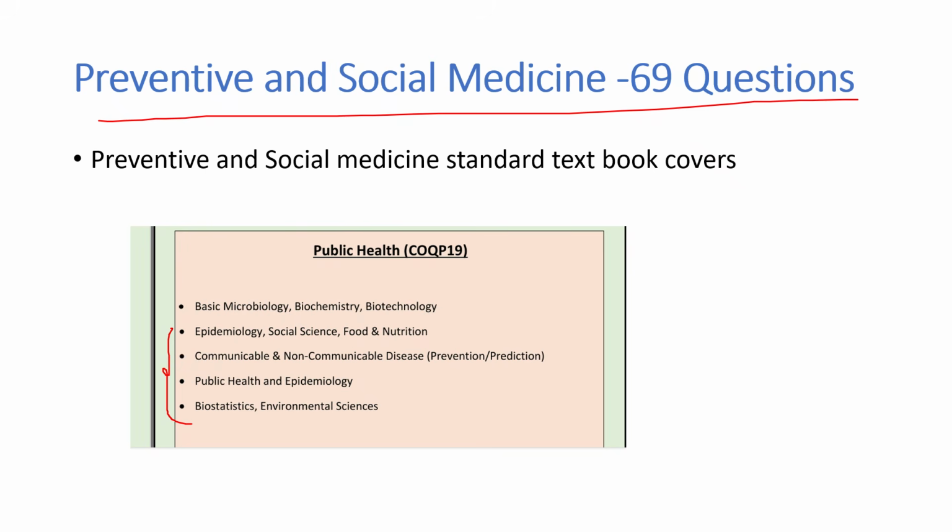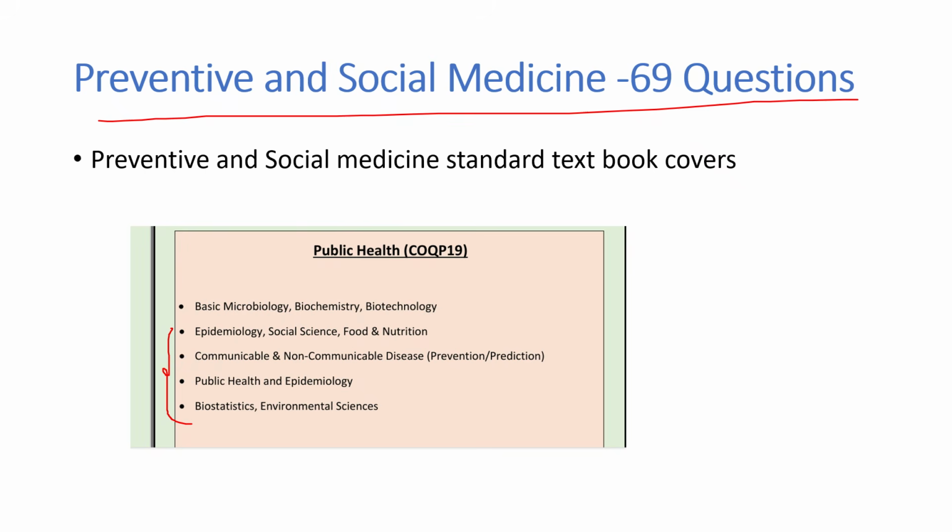There were questions regarding sputum, pulmonary TB, what are risk factors for NCD, and they gave matching questions related to what is a live attenuated vaccine and what is a toxoid vaccine. For example, BCG is live attenuated or toxoid; like that they have asked. And regarding HIV also there are a good number of questions.